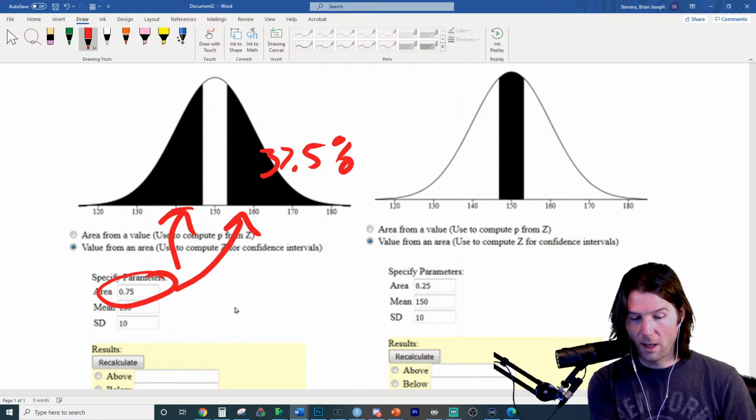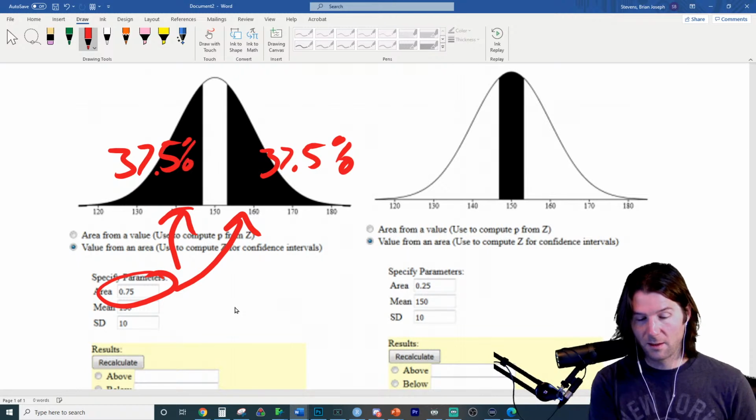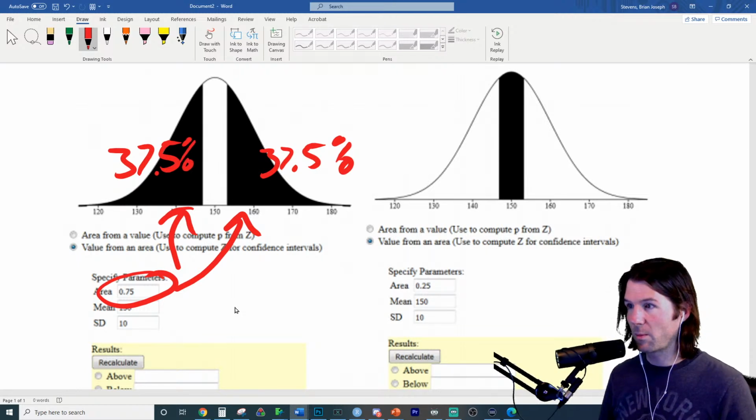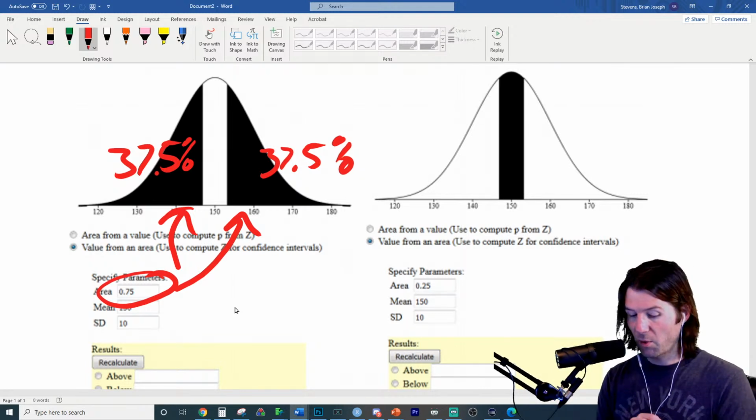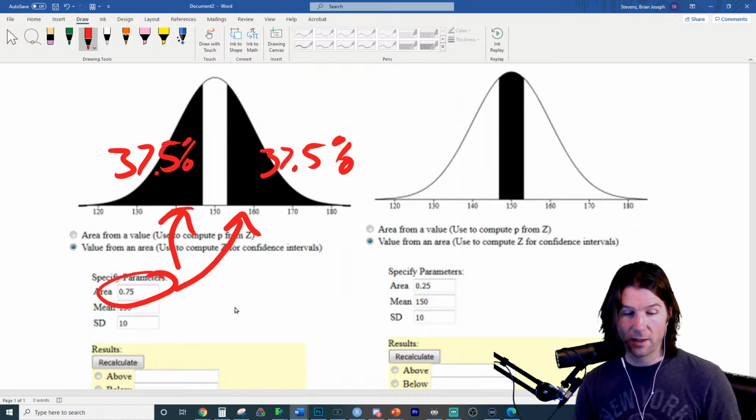And I always say to my students, write on the graphics as much as possible. I know you can't right now, but when we do in-person tests, I'd say write on the graphics, do what I'm doing right here where I draw out the percentages. Print out the practice test, practice drawing the numbers on here.